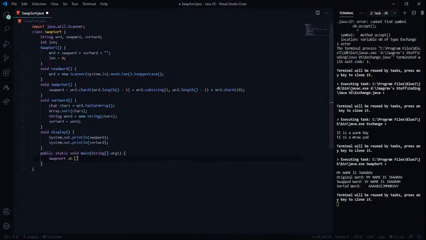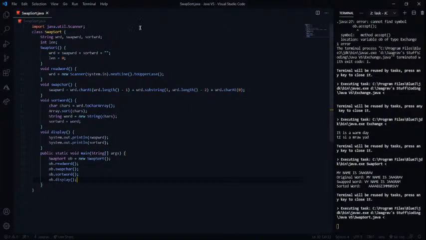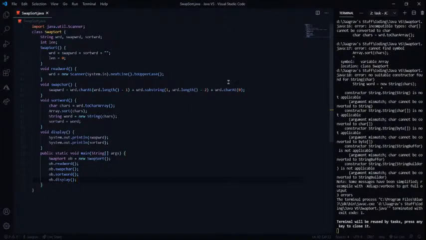So swap sort ob equals new swap sort, and then ob dot accept, no, read word actually, ob dot read word, and then I need to put ob dot swap char, and then ob dot sort word, and then ob dot display. Let's save this and see. Run task, compile, and there we have new errors. So why are we having these errors?